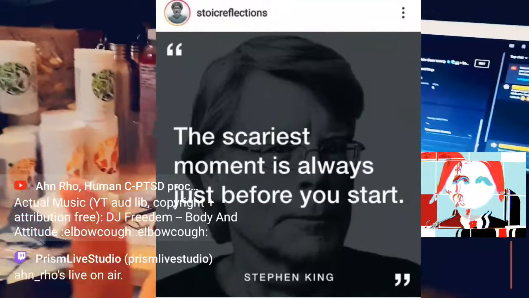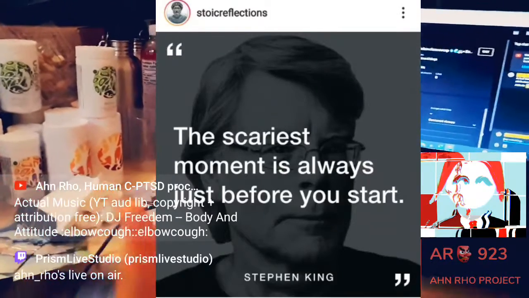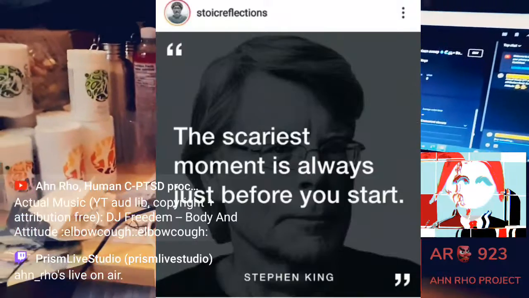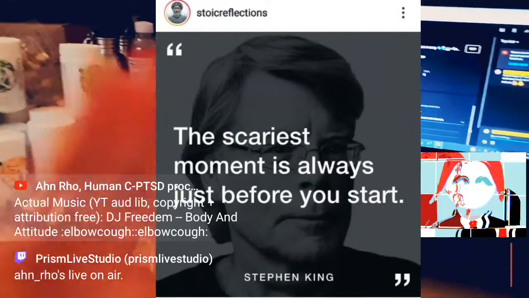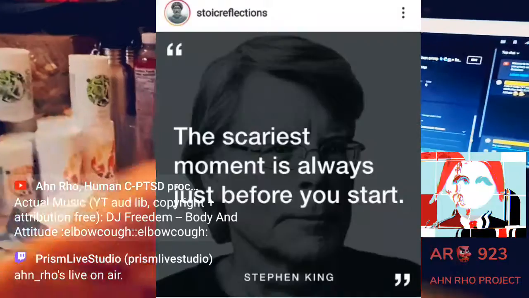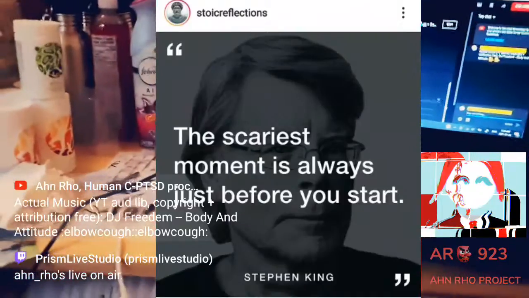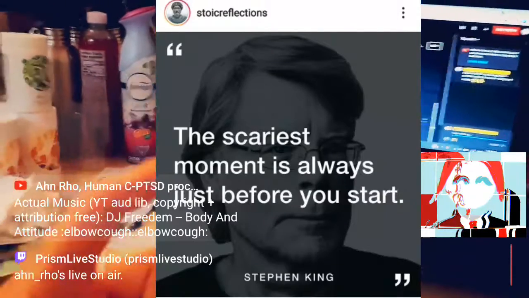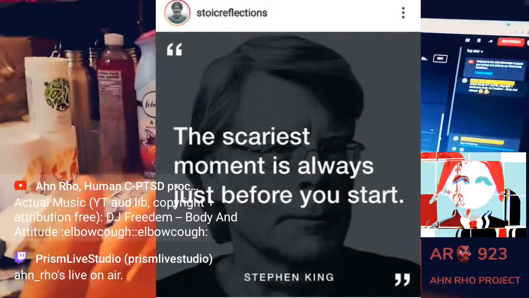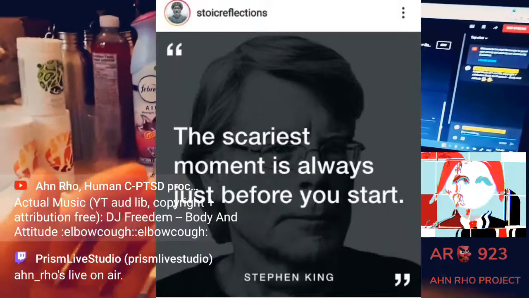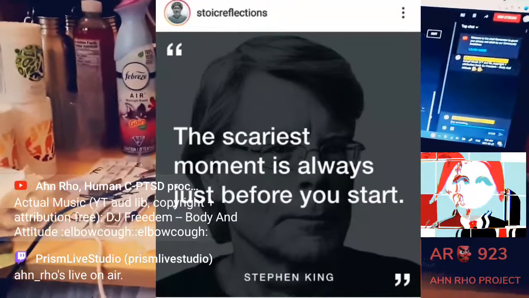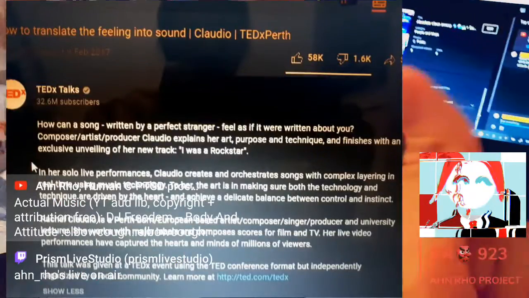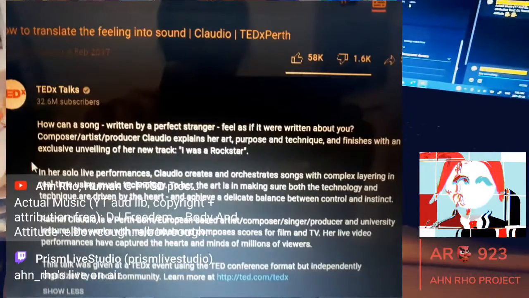This is over on Instagram on the Stoic Reflections page. It's one of the few pages I actually follow. I barely go on Instagram anyway, but this is one of the few things I follow because philosophy, as I mentioned, is a figurative father to my life, as I was lacking one throughout my entire life. Alright, so moving on. And I would say this is debatable, because sometimes there are things that are far more fearful and intimidating as you start the journey, but you get the gist of what he's trying to say.